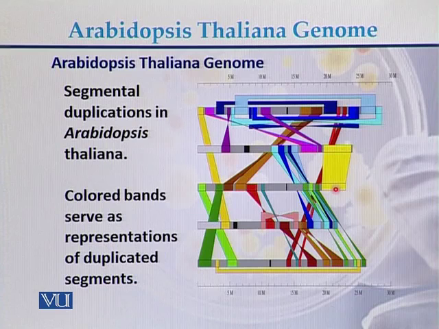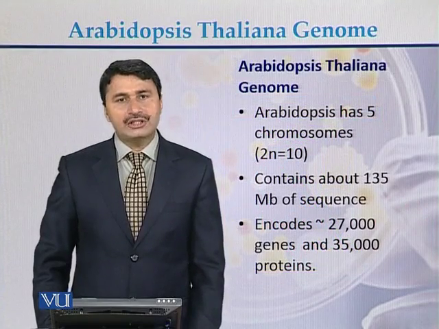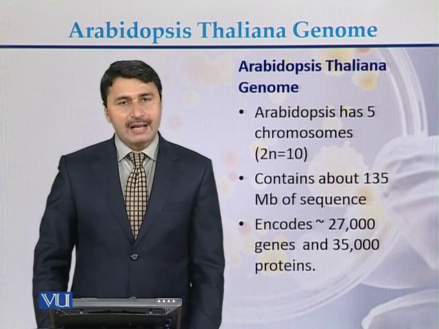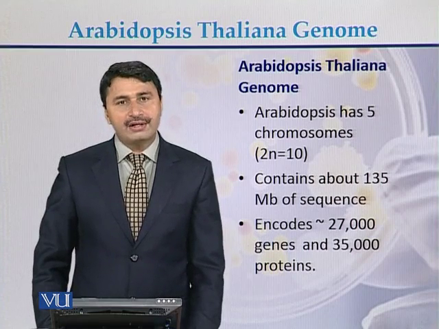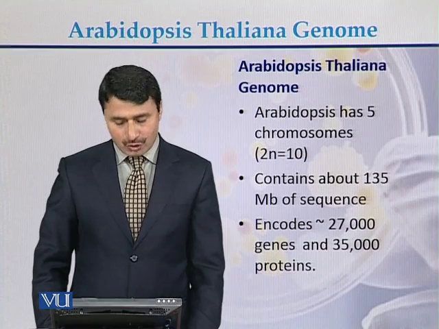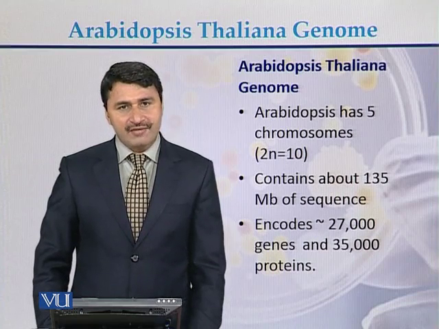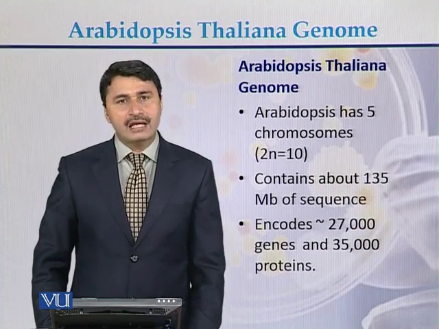So in case of Arabidopsis thaliana, there are 5 different chromosomes that constitute the total genome, and all the 5 chromosomes have large segmental duplications. To conclude about the genome of Arabidopsis: it has 5 chromosomes, contains approximately 135 MB of genome, encodes 27,000 genes, and encodes approximately 35,000 proteins.